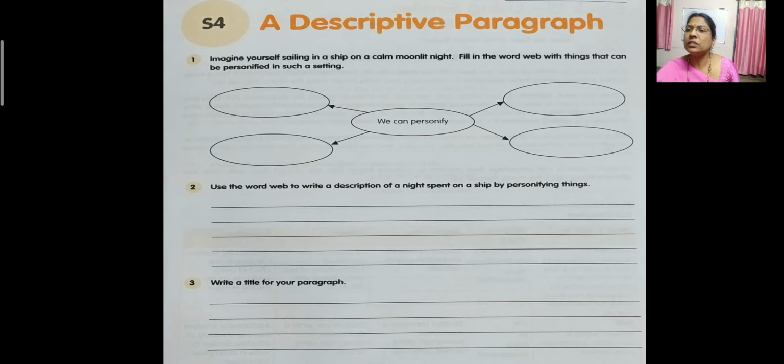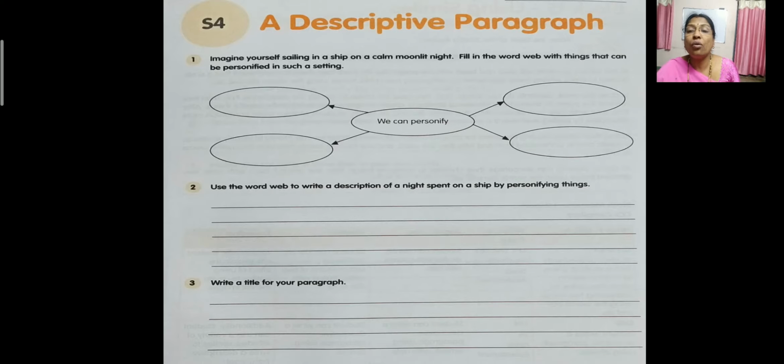Okay. Now use the word web to write a description of a night spent on a ship by personifying things. So here we have written. Okay. So that you have to personify. So how you will personify the things? You will give a human quality to those things. Okay, you have to give a human quality. So how you will start writing, children? So here what you have to write? You have to describe, write a description of a night spent on a ship.